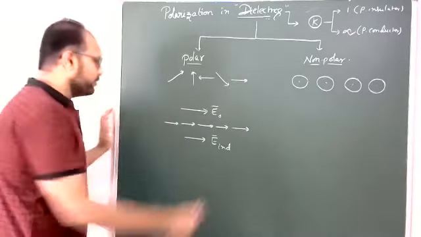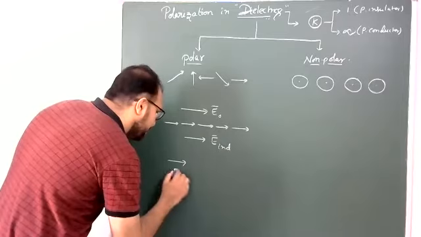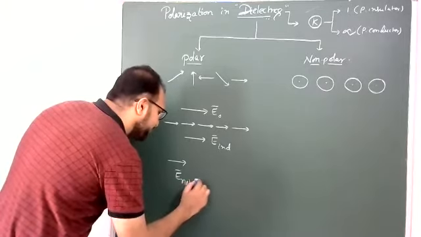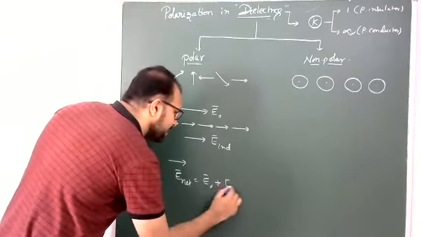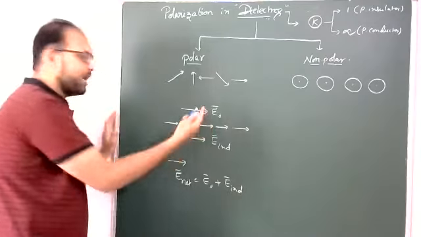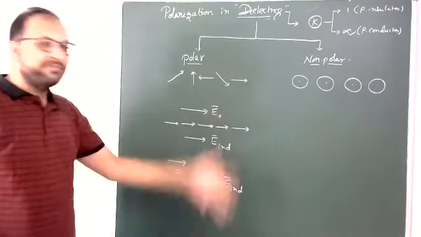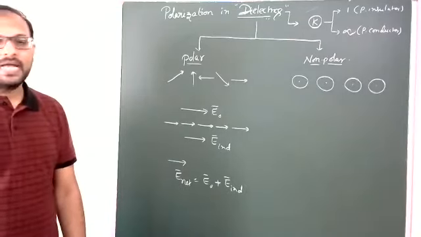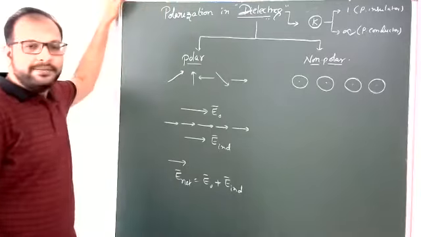Therefore, the net electric field is the applied electric field plus the induced electric field, a vector addition of these two. That is the case for polar dielectric material.